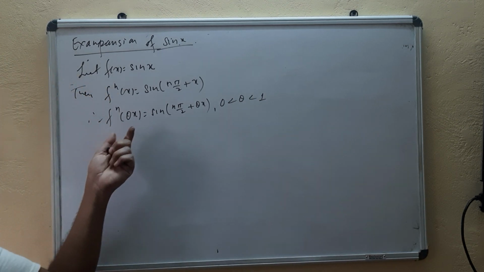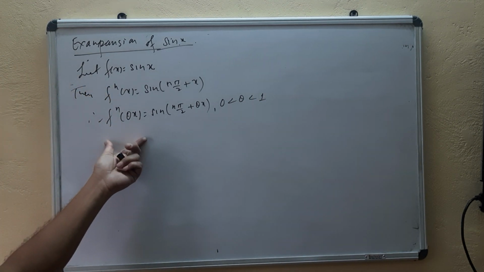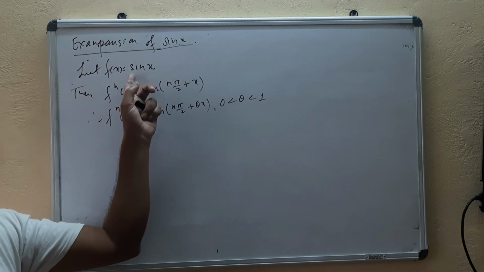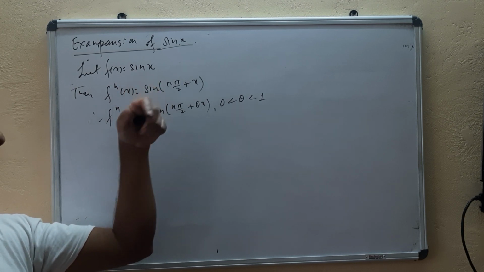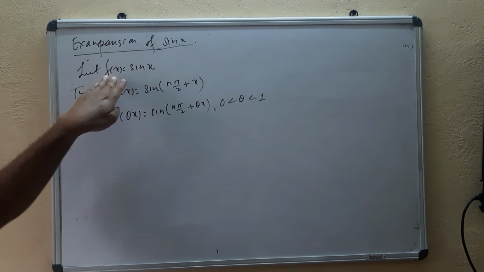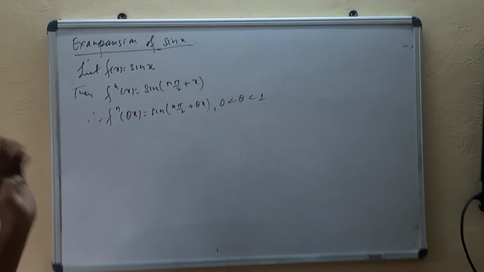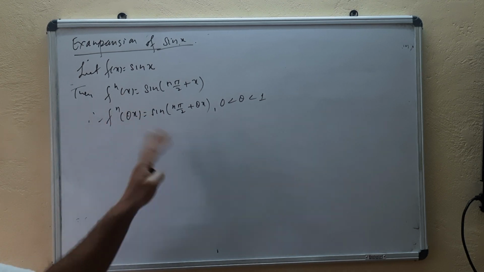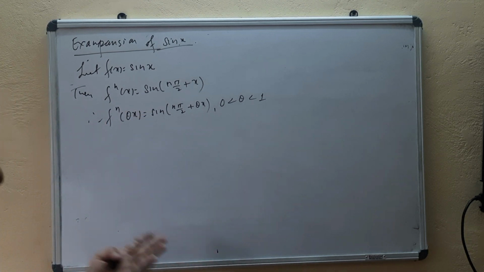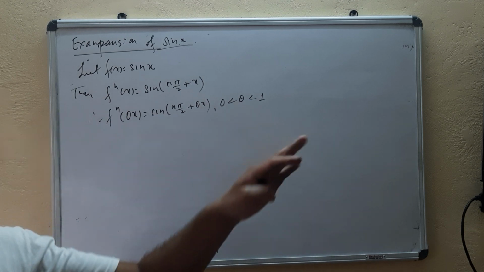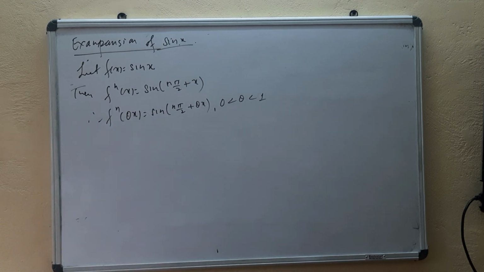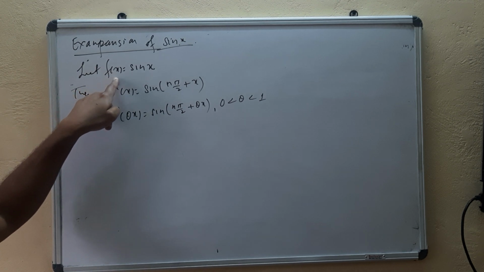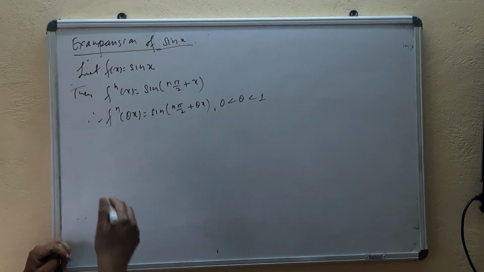We are preparing for the remainder, isn't it? And you know that f(x) = sin x, the derivative of sin x will be cos x. As you go on taking higher derivatives of f(x), you will get either sin x or cos x. It will go on alternating: sin x, then cos x, then sin x, then cos x. So sin x and cos x are continuous everywhere. So f(x) has a continuous derivative of every order in the neighborhood of 0, isn't it?